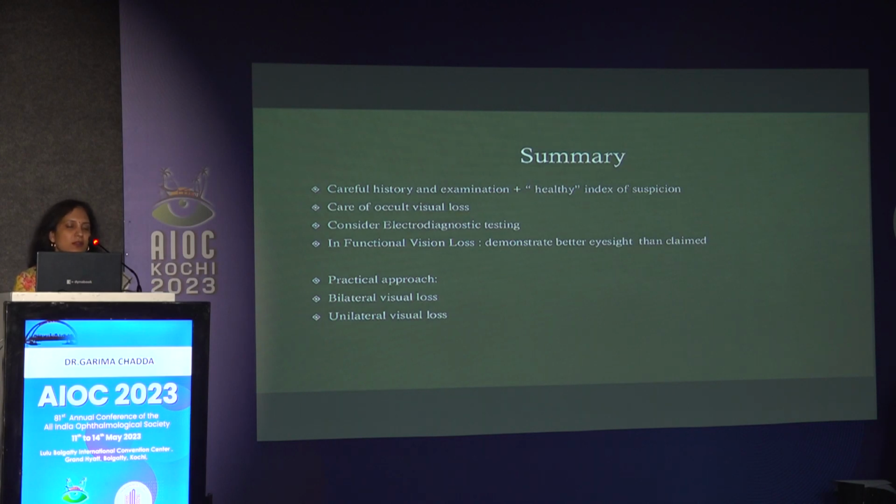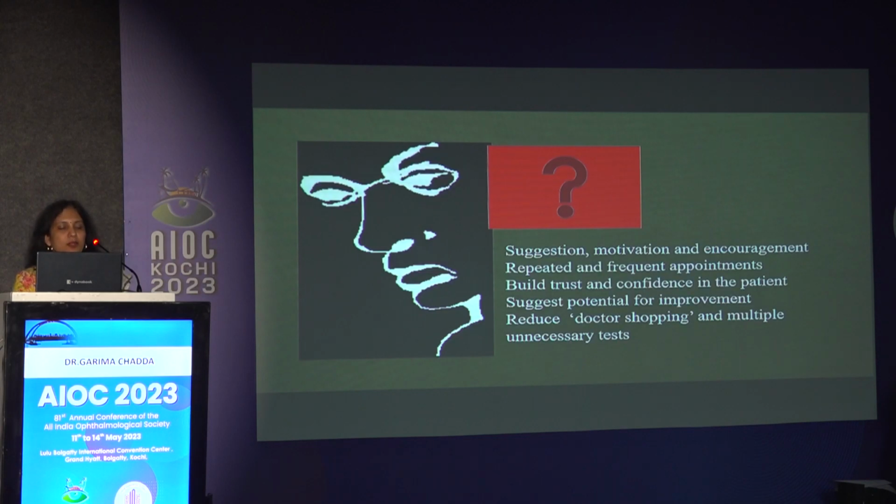In functional visual loss, we demonstrate better eyesight than claimed. I'm sure many of you will be able to read the letter written in this image. It's LIAR. As we say, har jhoot bura nahi hota. Not all liars are bad. We have to give them suggestions, motivation, and encouragement. At times, we need repeated and frequent appointments to build trust and confidence in the patient and suggest potential for improvement. This helps to reduce the doctor shopping and multiple unnecessary testing.